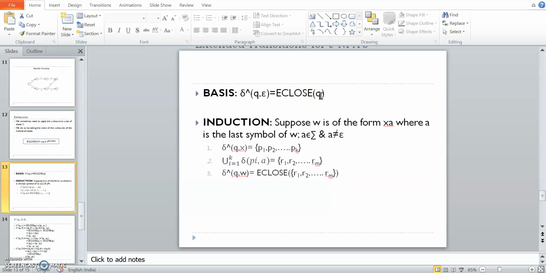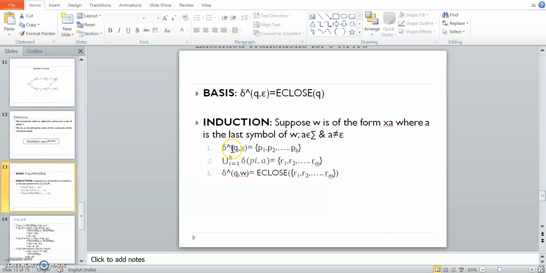Now you will understand why we studied epsilon closure, how it is important, where it is used: to find the extended transition function. Now suppose W is of the form XA, where A is the last symbol of the string W, such that A belongs to the alphabet set and A should not be epsilon, because we already considered epsilon. Right, now what will be the states?